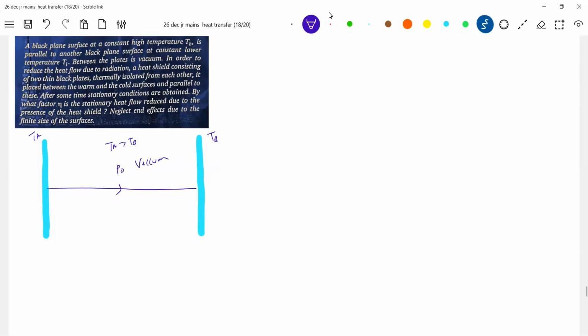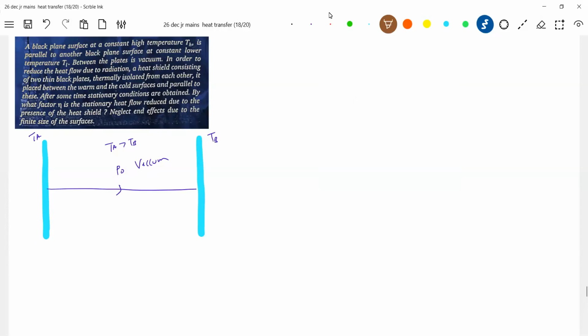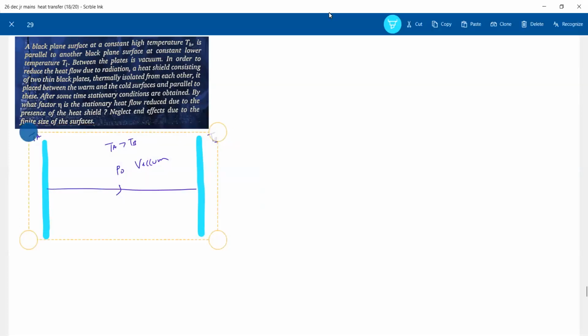Now, what is being done? I'm going to introduce two sheets. In order to reduce the heat flow due to radiation, a heat shield consisting of two thin black plates, thermally isolated from each other, is introduced between them. Two black plates. Let me bring brown plates. Same diagram.